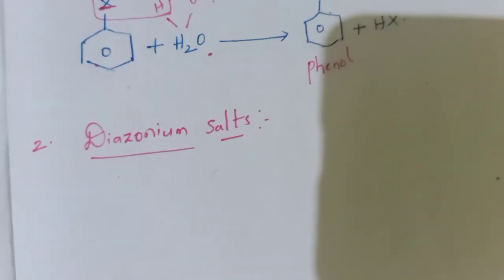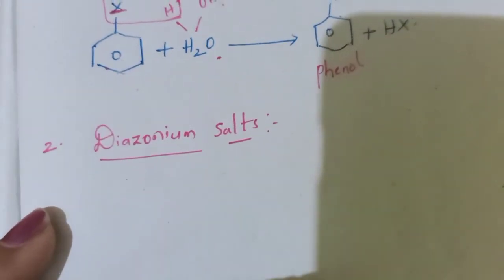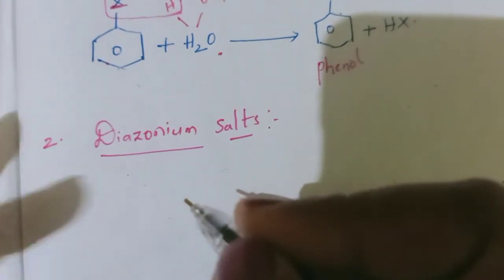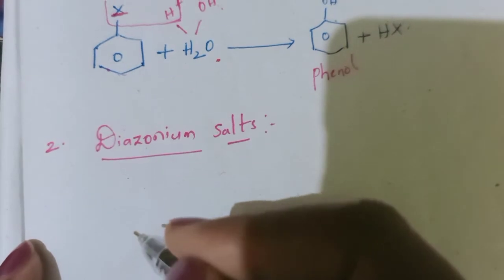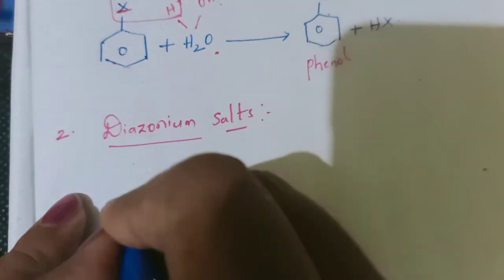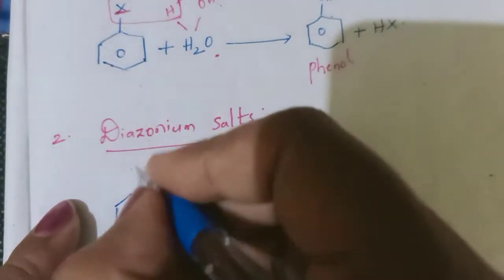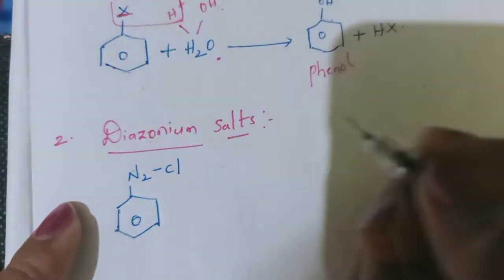Now the second one, by using diazonium salt. First we want to know what is diazonium salt. Di indicates presence of 2, azo indicates presence of nitrogen. If 2 nitrogens are present on an aromatic ring in the form of a salt, then that is known as aromatic diazonium salt. This is the aromatic ring, now with 2 nitrogens and existing along with Cl.